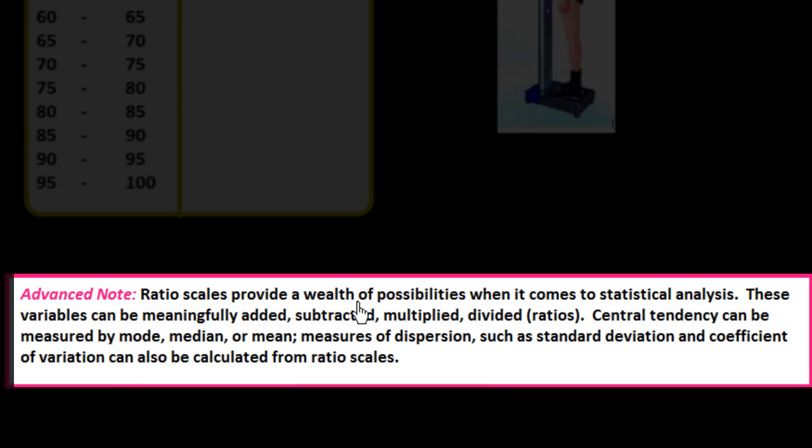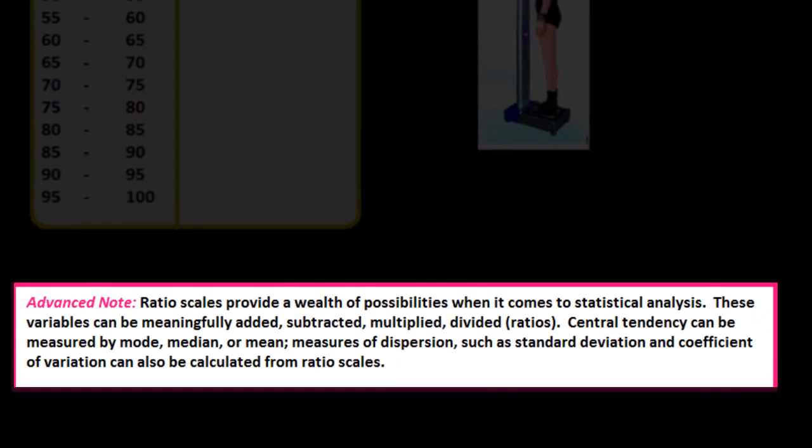Ratio scales provide a wealth of possibilities when it comes to statistical analysis. These variables can be meaningfully added, subtracted, multiplied and divided, giving ratios. Central tendency can be measured by mode, median or mean. Measures of dispersion such as standard deviation and coefficient of variation can also be calculated from ratio scales. So here we have studied all the four scales of statistics for data measurement.